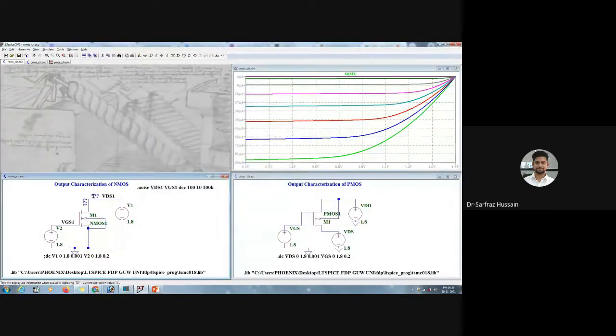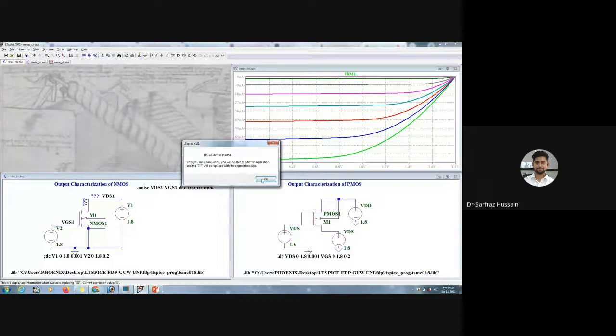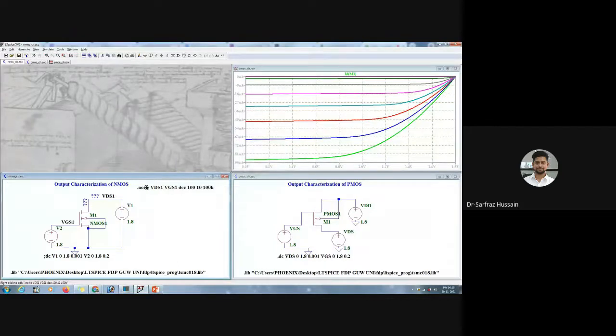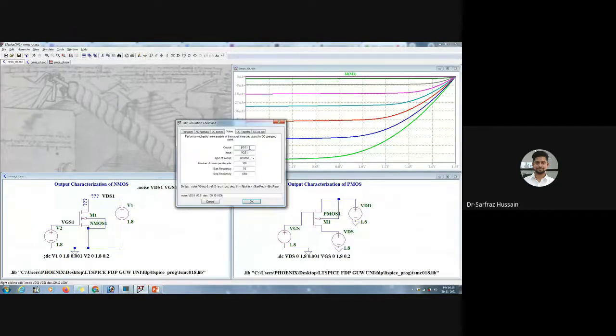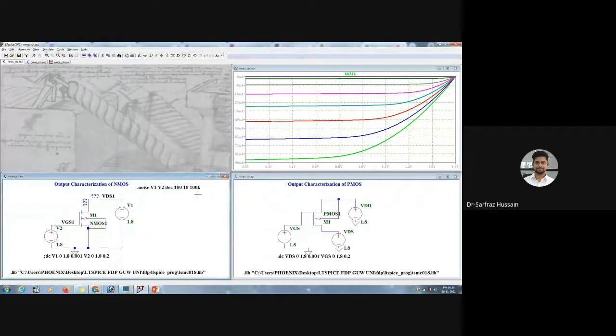Okay, so in noise, yeah, you can change this one. In the noise analysis, actually these are two voltages. That is why I will show you one example of how to do the noise analysis. We could have done that in the RC circuit, or when we do the inverter circuit, then also I will show you how to do that.